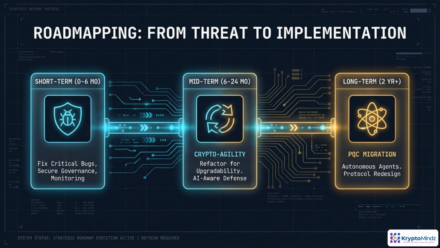Treat your roadmap as three overlapping tracks, not a single deadline. First, stabilize what you have. Close critical vulnerabilities, harden governance, and get serious monitoring in place so you can actually see attacks and misbehavior. Next, refactor for crypto agility. That means modular cryptography, upgradable contracts, and defenses that assume AI-augmented attackers. Here, you're buying flexibility. Finally, plan for post-quantum migration and deeper redesign: new signature schemes, new identity models, and potentially autonomous agents. Each phase should leave you safer and more adaptable than the last.